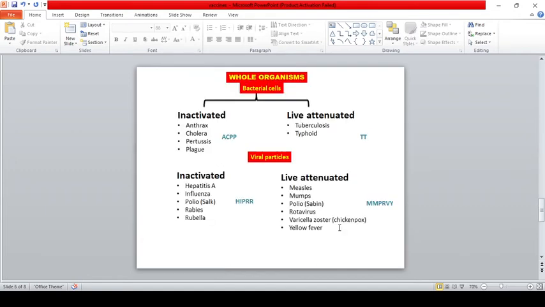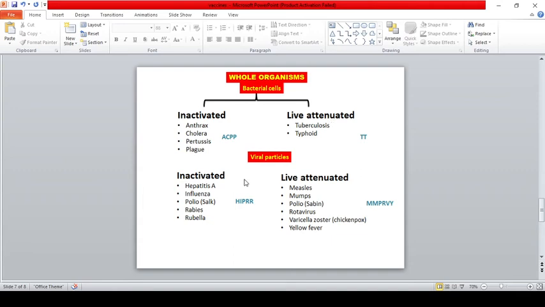The next thing is examples of whole organism vaccines. That is, the entire organism will be taken as a vaccine. It is classified into bacterial cell and viral particle. You need to study the code word that I have put over here. These are examples of the disease. For example, if you take the inactivated vaccine: anthrax, cholera, pertussis, plague, for all those diseases, scientists and doctors are using the inactivated form of the organism as a vaccine. Whereas for tuberculosis and typhoid, they use live attenuated organism for the vaccine.